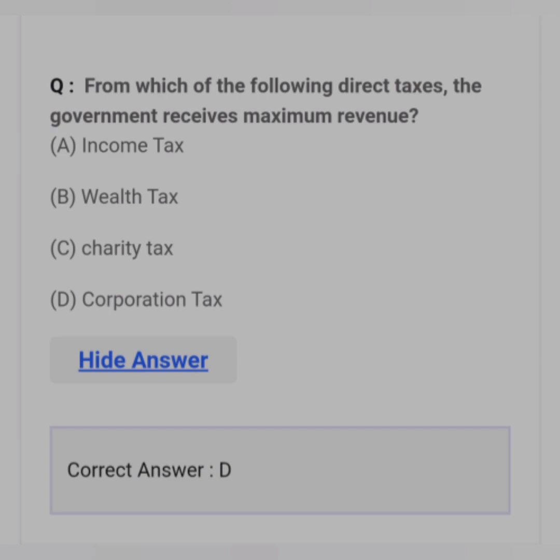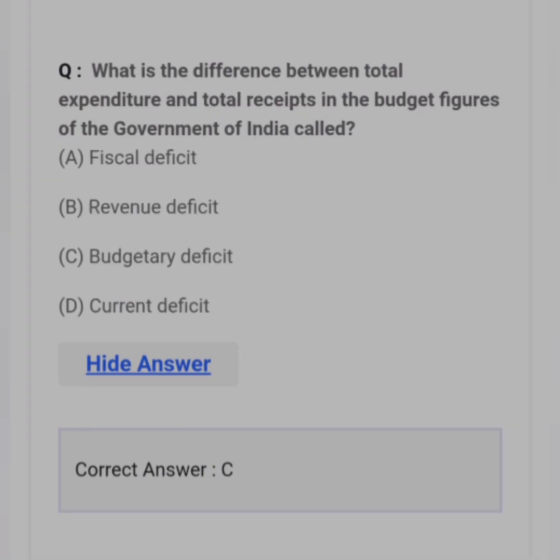From which of the following direct tax the government receives maximum revenue? Answer D. Corporation tax. What is the difference between total expenditure and total receipts in the budget figures of the Government of India called? Answer C. Budgetary deficit.